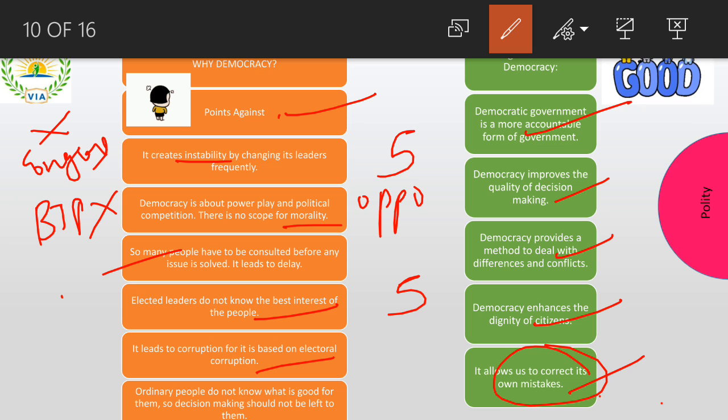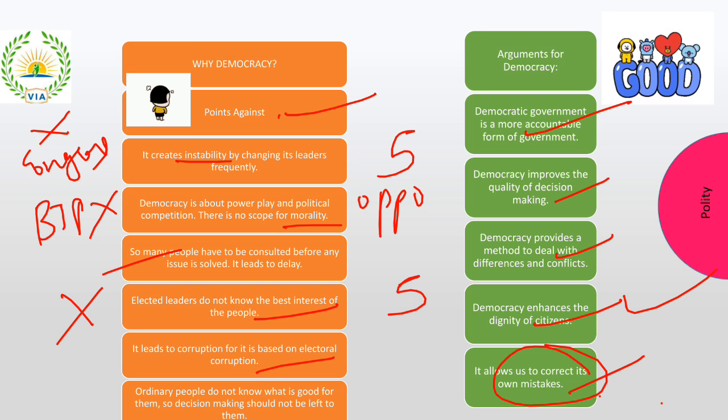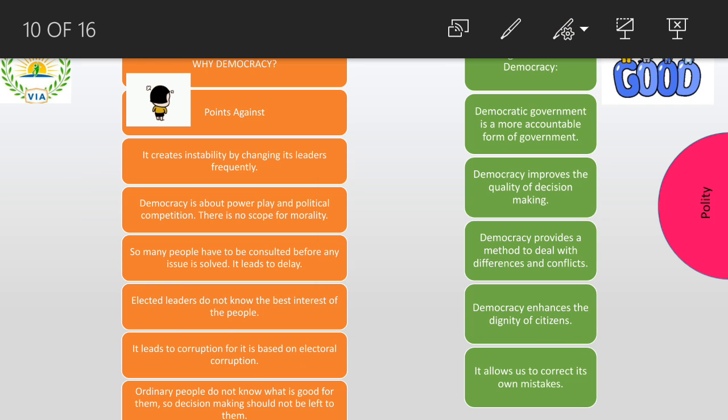So these are some of the important arguments for democracy, or why democracy is good. We can understand that even though it has some bad qualities, it is a better form of government than any other, right? So this is all about your second lesson, right?